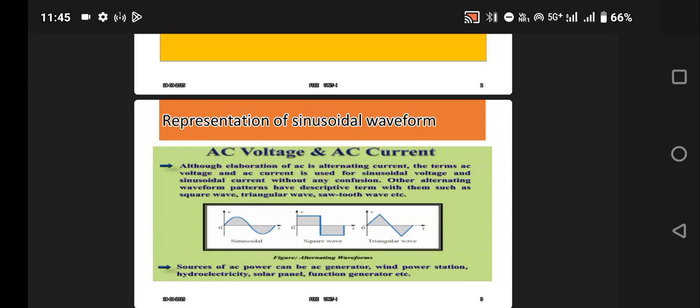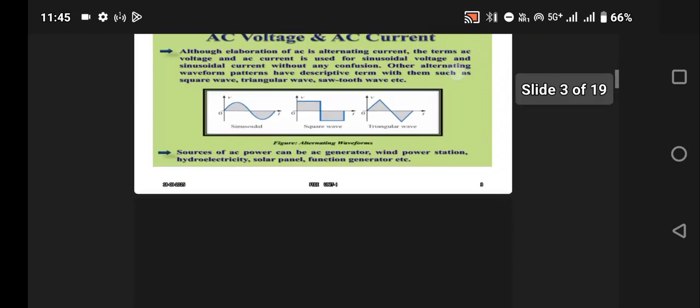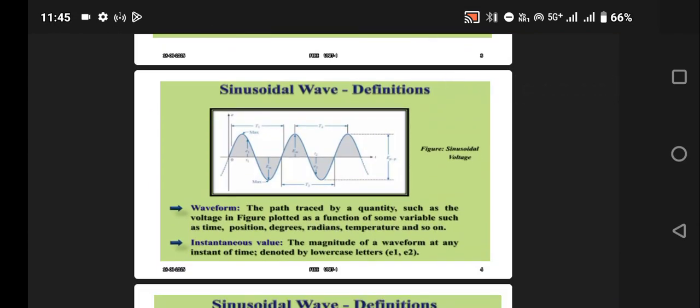The sources of AC power can be AC generator, wind power station, hydroelectricity, solar panel, function generator, etc. We will see some of the definitions of a sinusoidal waveform.